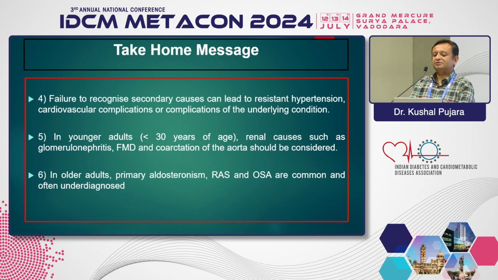Failure to recognize a secondary cause can lead to major disastrous cardiovascular and renal complications. Mainly in younger patients we have to consider FMD, glomerulonephritis and coarctation of the aorta. In older patients, OSA, aldosteronism and renal disease.